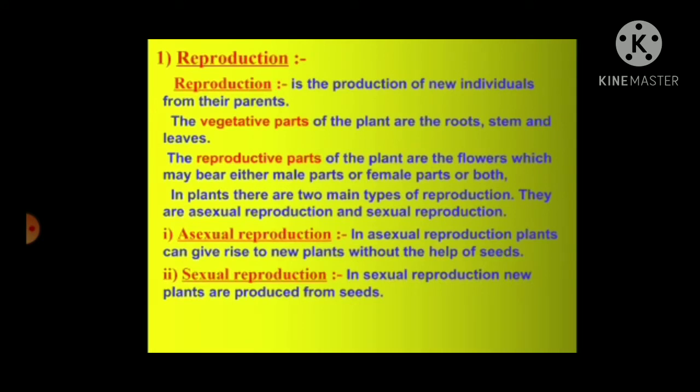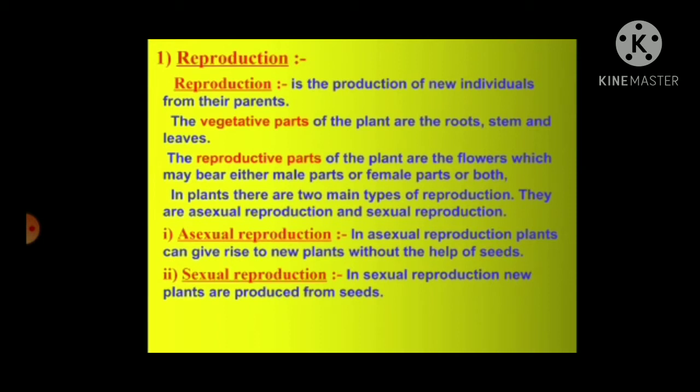Reproduction is the production of new individuals from their parents. The vegetative parts of the plant include the roots, the stems, and the leaves.